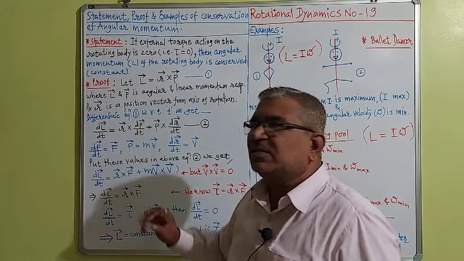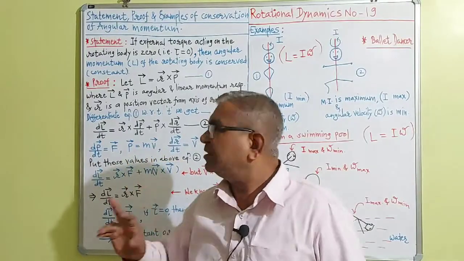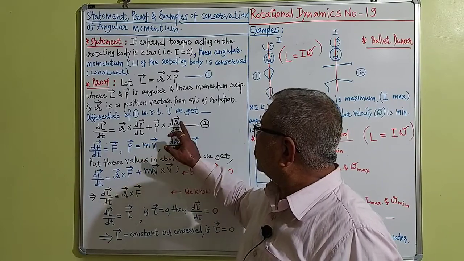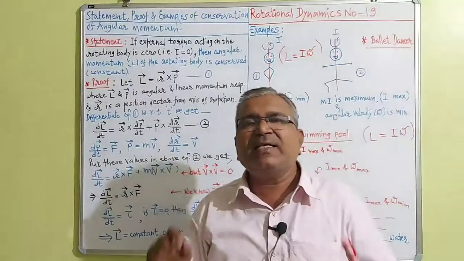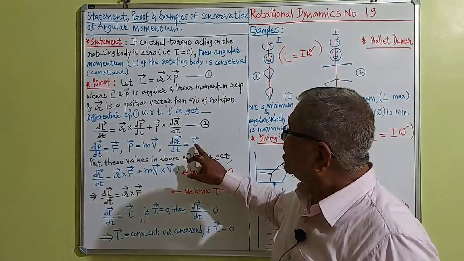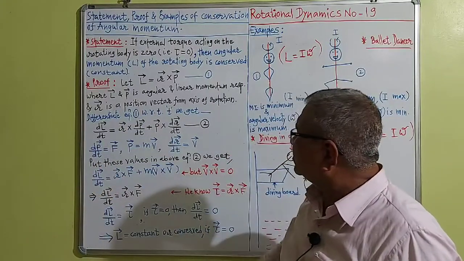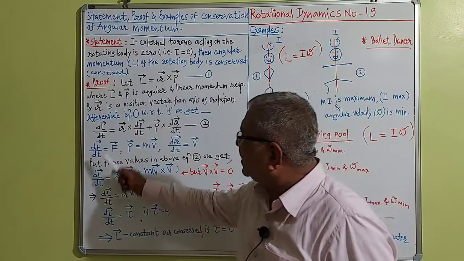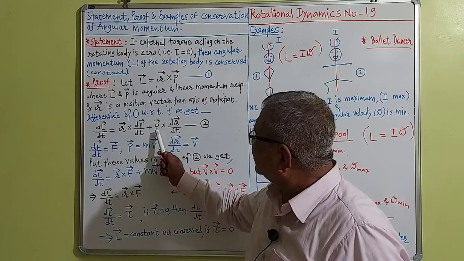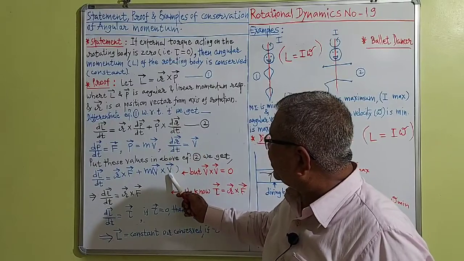What is vector p? Linear momentum is nothing but the product of mass and velocity, so vector p is equal to small m into v vector. What is dr vector by dt? That is nothing but the velocity vector, so I have written velocity here. By putting these three values in the above equation 2, we get vector dL by dt is equal to vector r cross vector F plus the value of vector p, m v vector, cross the value of dr vector by dt, which is v vector.